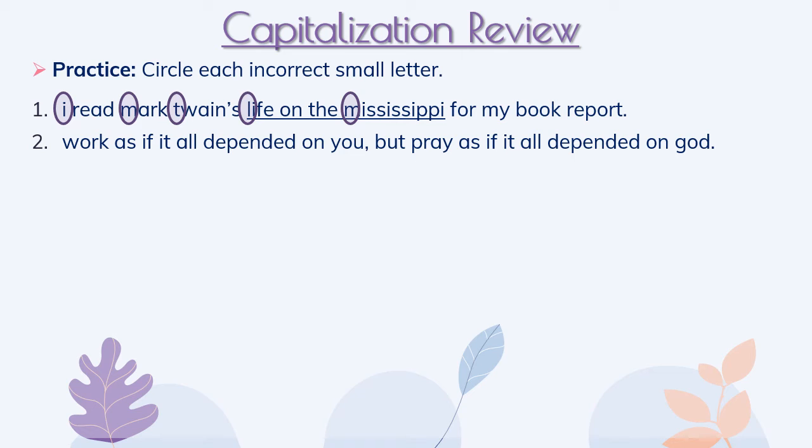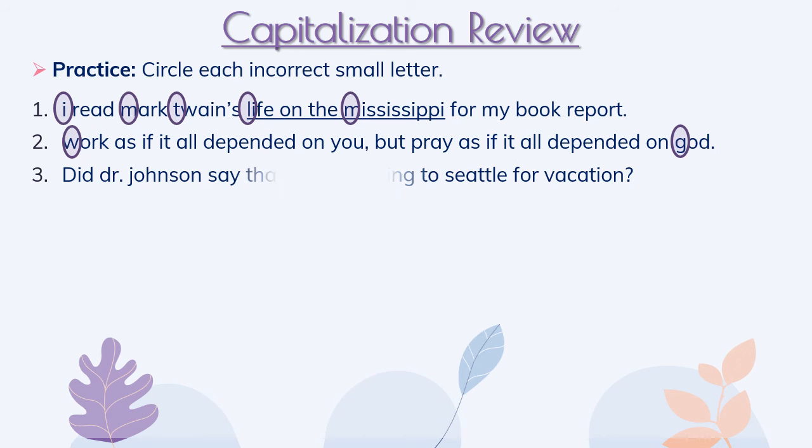So sentence number 2. Write this down. Work as if it all depended on you, but pray as if it all depended on God. And it does. Okay, make sure you have the letters circled. Let's check it. So we capitalize the W in work because it starts our sentence. And we capitalize the G in God because we always capitalize God's name. Always, always, always. Even the pronouns. He, when it refers to God, his, him, capitalize those pronouns.